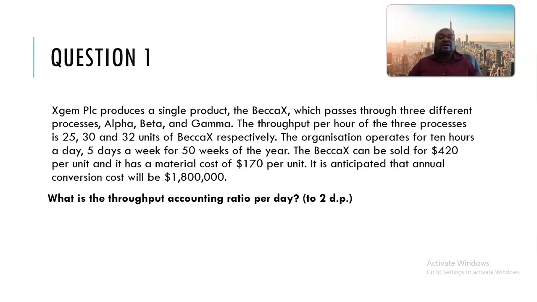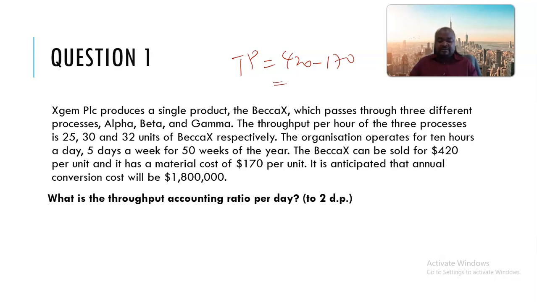That alone tells you that the throughput should be 420 minus 170, and that should give us how much. Let us use this calculator.